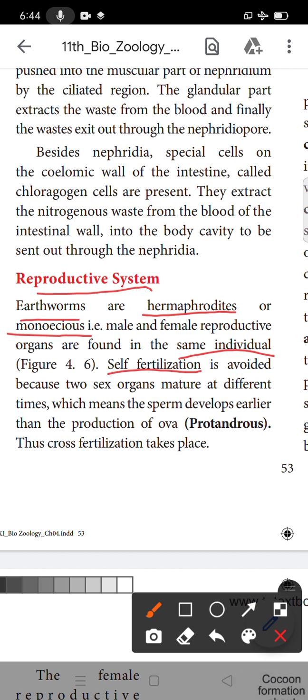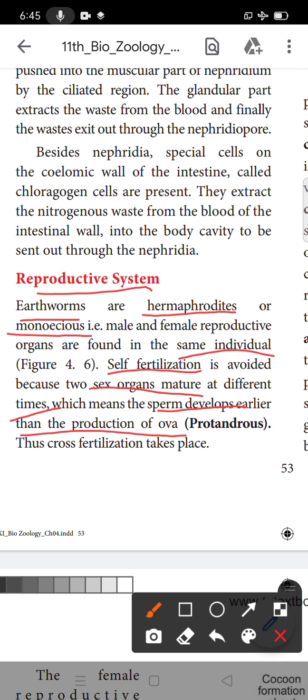But self-fertilization is avoided because the two sex organs mature at different times. In the same body there are male sex and female sex organs, but the maturation is at different times. So the sperm develop earlier, and then the ova are produced.